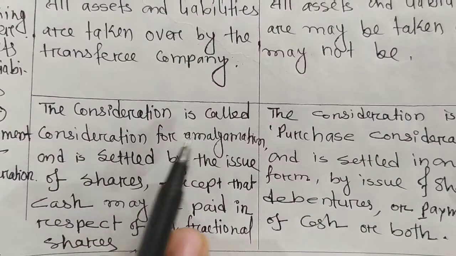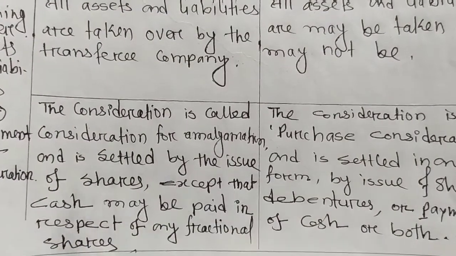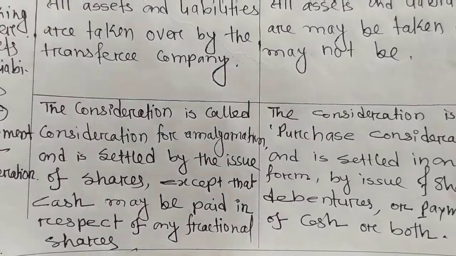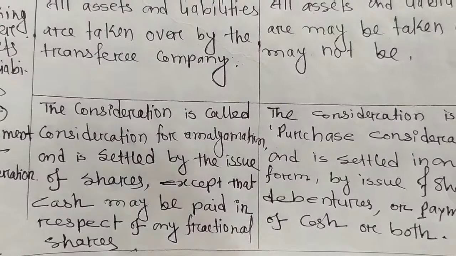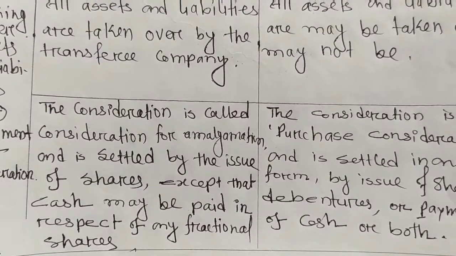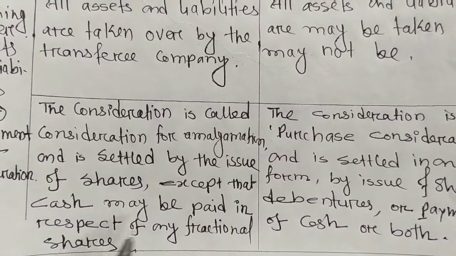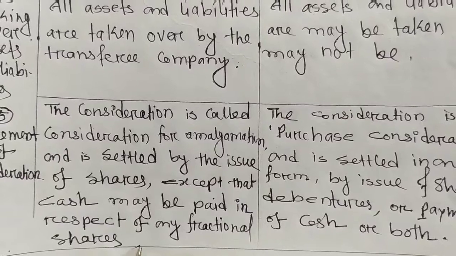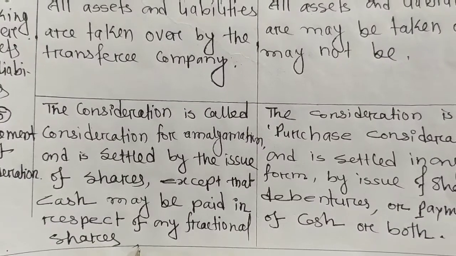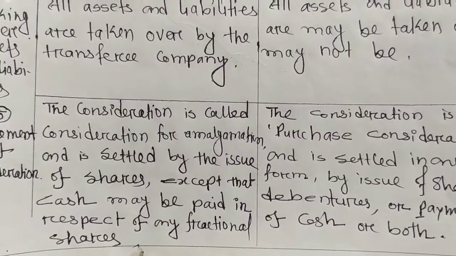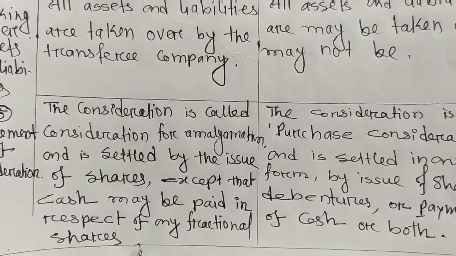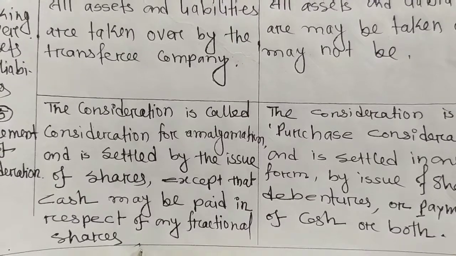This is called consideration for amalgamation, and it is settled by issuing shares to the transferor company's shareholders, except that cash may be paid in respect of any fractional shares. Is there any kind of fractional shares? For that only cash will be paid. For the remaining, they are issuing shares.